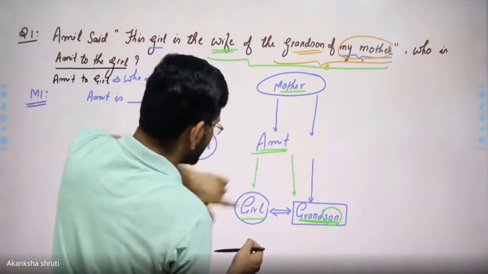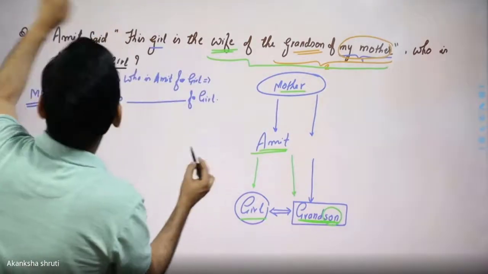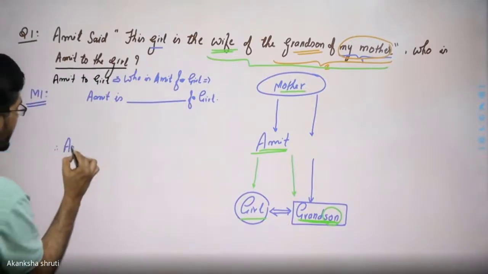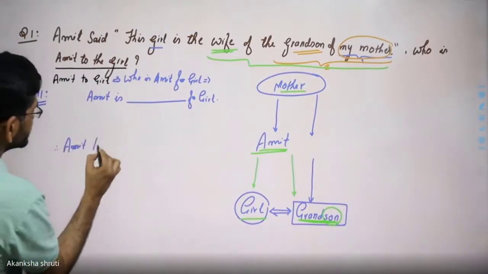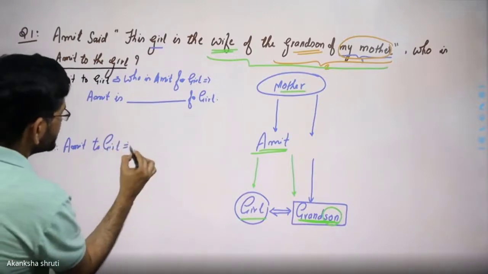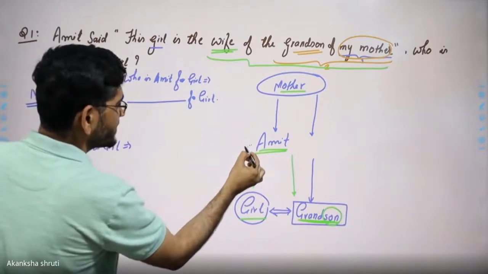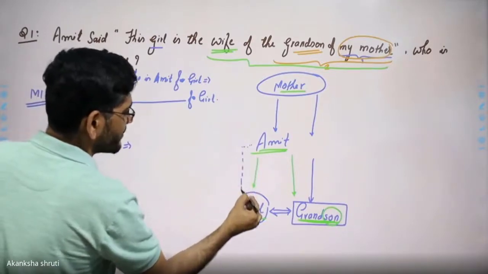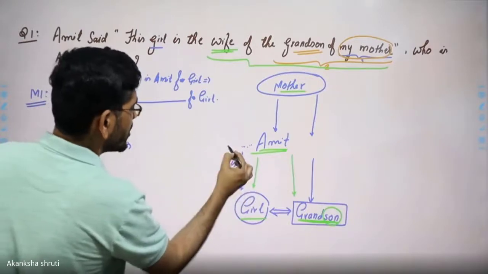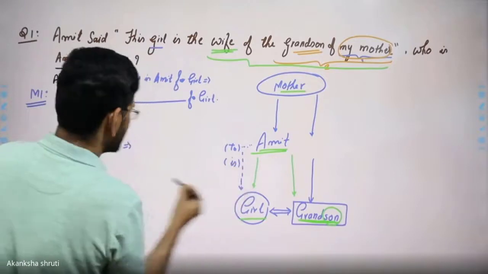But here we have to say Amit to girl, means how is Amit related to girl? So Amit is father-in-law of the girl. Therefore, Amit to girl means we have to look from this Amit, or what is Amit? Either we write here 'to' or 'is', they mean the same thing.